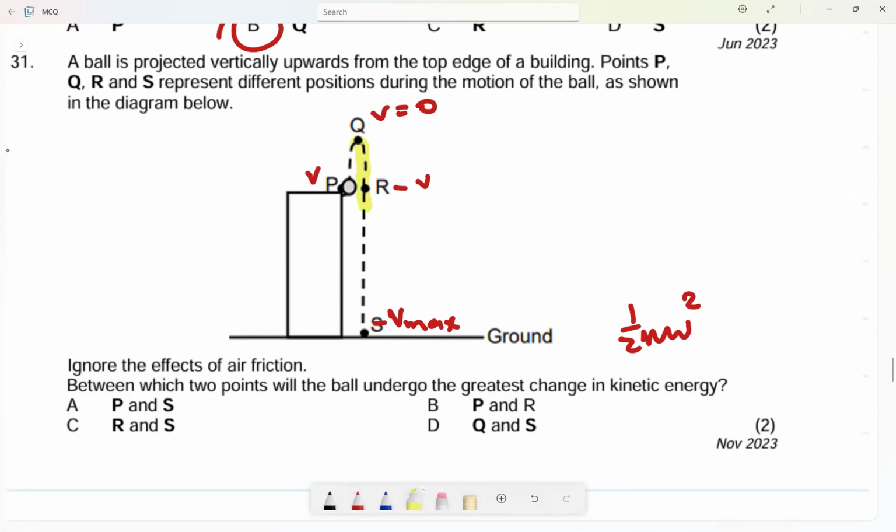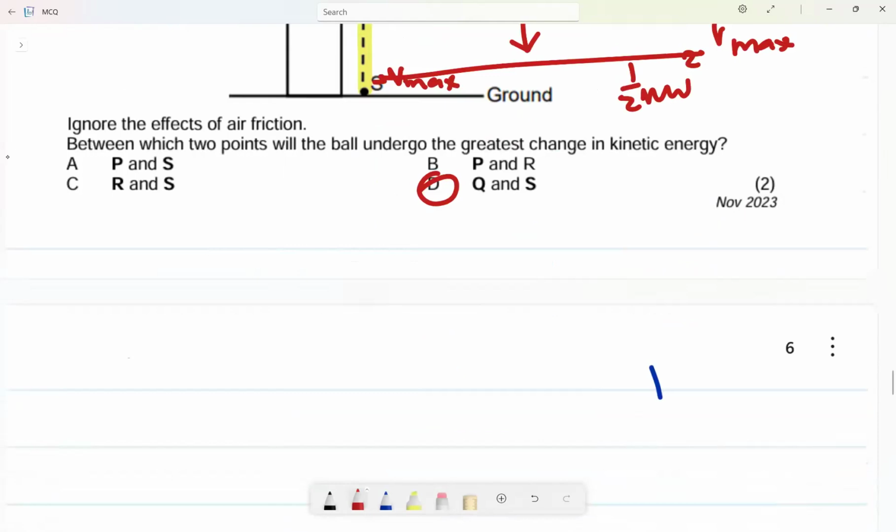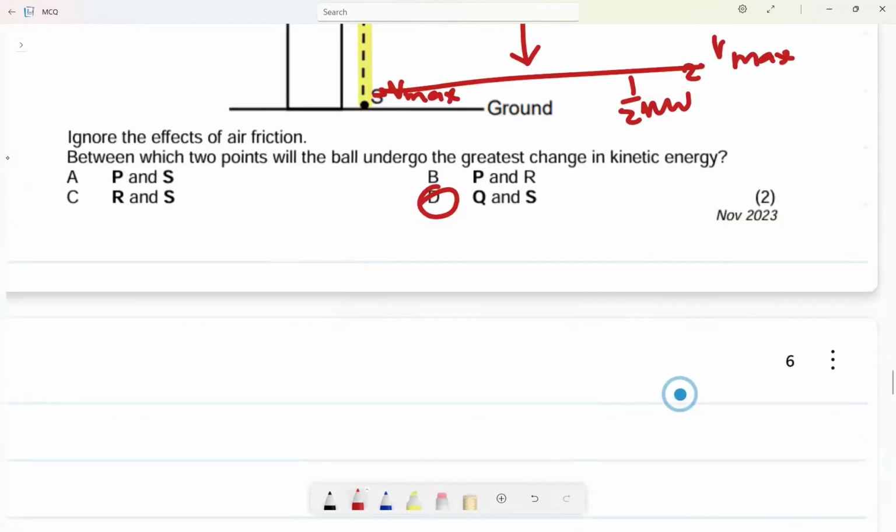But can you see from Q straight to S? The change from Q to S is greater. Why? Because the velocity was 0, but here the velocity is V max. So there was a greater change in velocity, meaning a greater change in kinetic energy. So we're going to say from Q to S. Is there an option like that? D is there, that option. So the most correct answer is D.